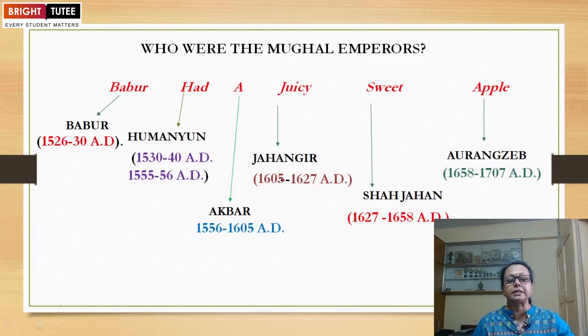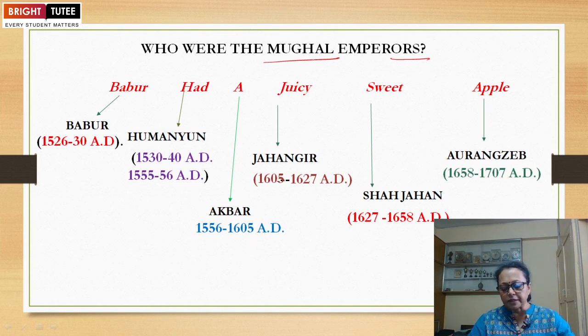Then how do we remember the names of the rulers in sequence, in chronology? Who were the Mughal emperors? This is the question. We can say who were the successful ones. Many more were there after Aurangzeb, but this period started in 1526 and lasted till the late 19th century. These Mughals were still there when the Britishers came to India. Then the last ruler, Bahadur Shah Zafar, was deported.